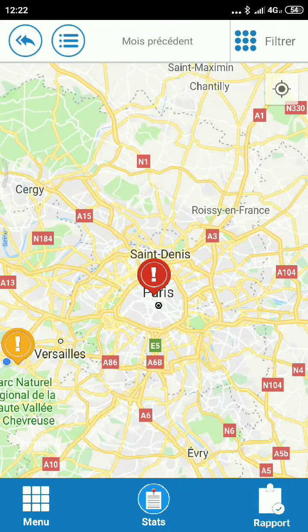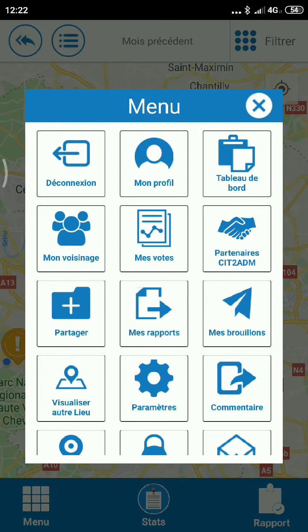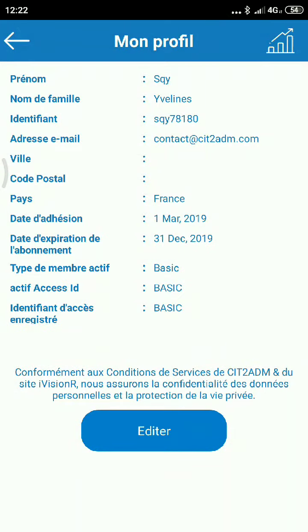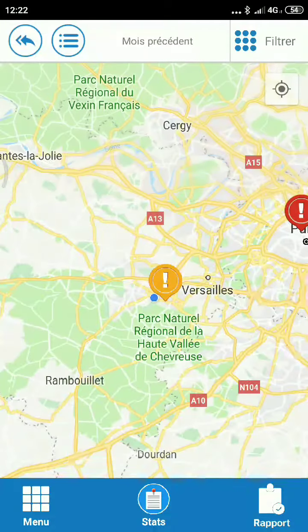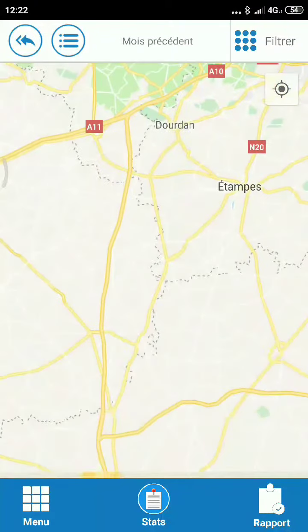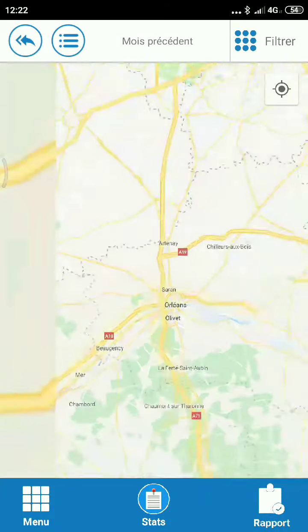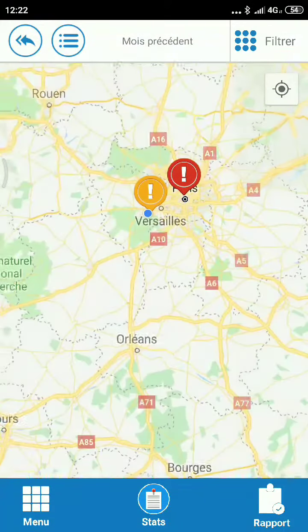Now you have the menu. I am connected, and you can see the profile. The profile is Sky 78180, contact, basic, etc. So this is about the registration, and you can go and view all reports.